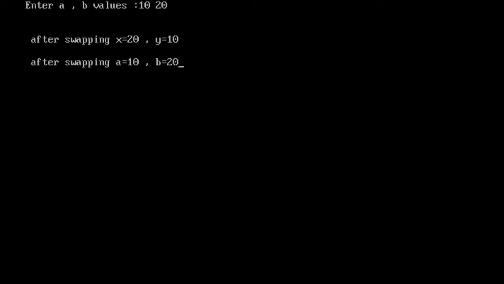And when you go to the swapping function, there we used swapping statements, and after swapping we are printing x value is 20 and y value is 10. And again we are coming back to the main function, and after swapping we are printing a comma b. A value is as it is 10 only, b value is as it is 20 only. That means the changes made in x comma y, actually when you are passing the a comma b, a value will go into x and b value will go into y.